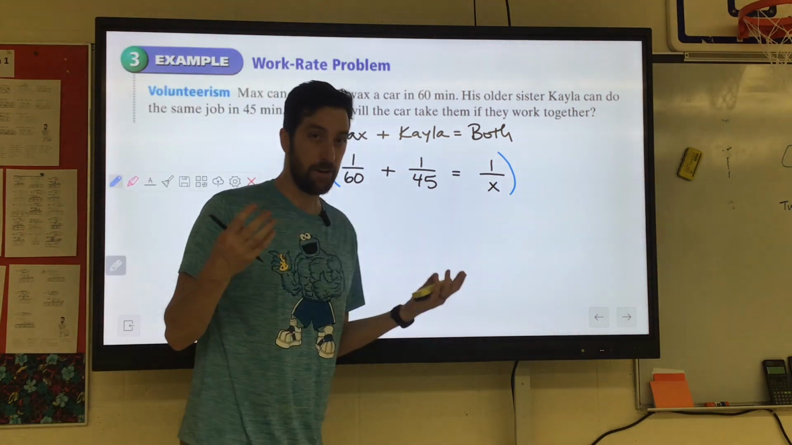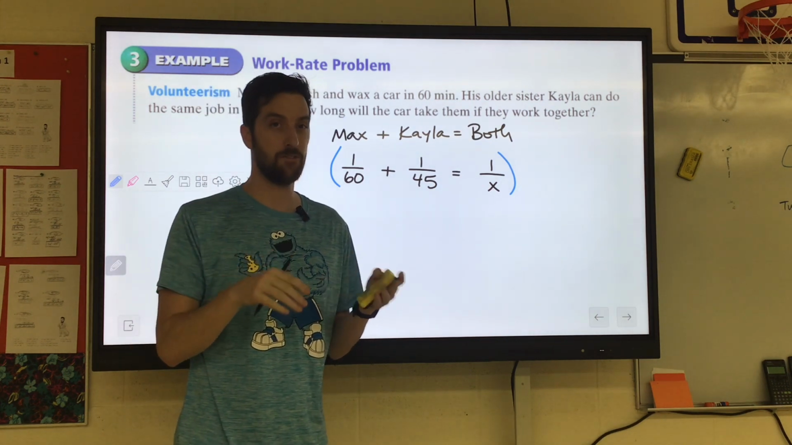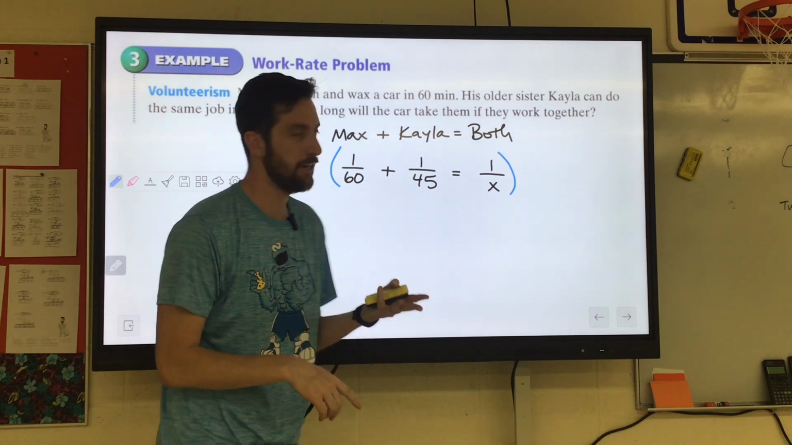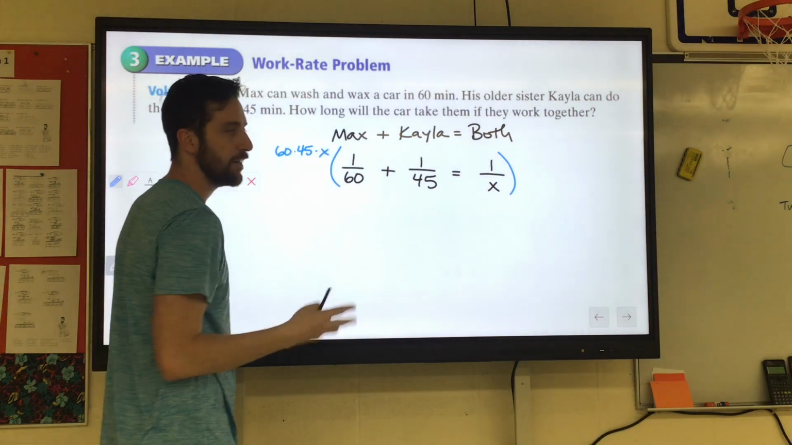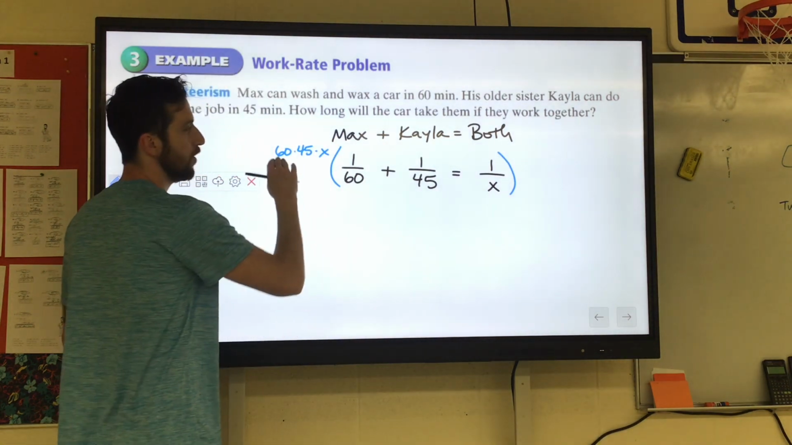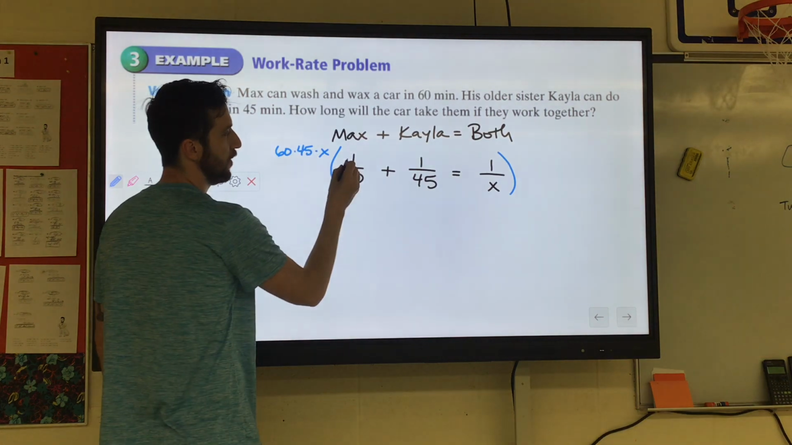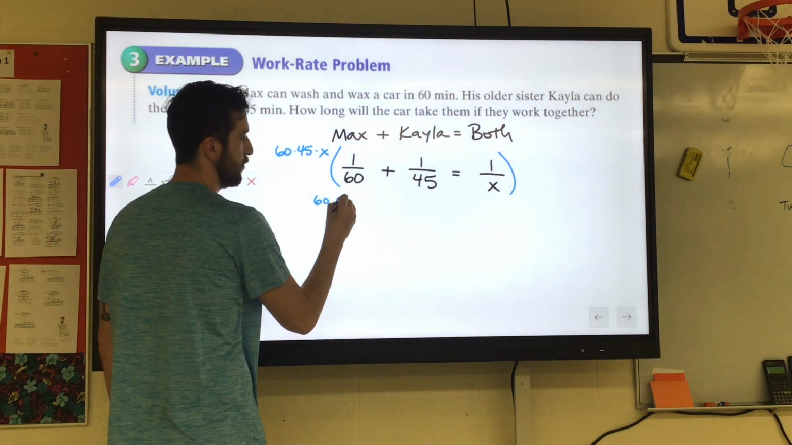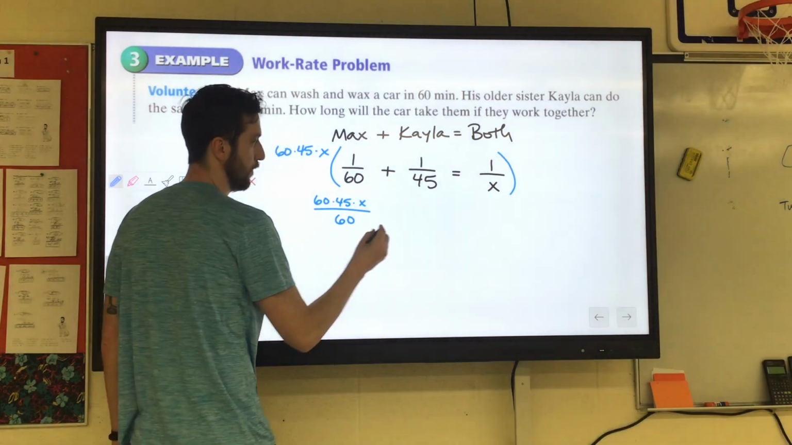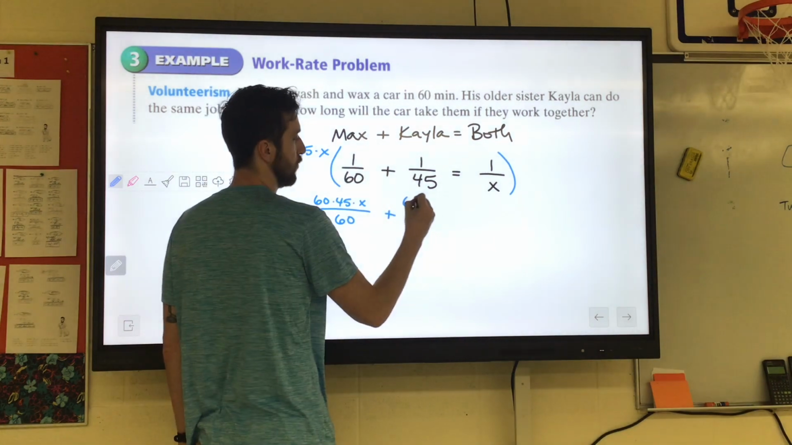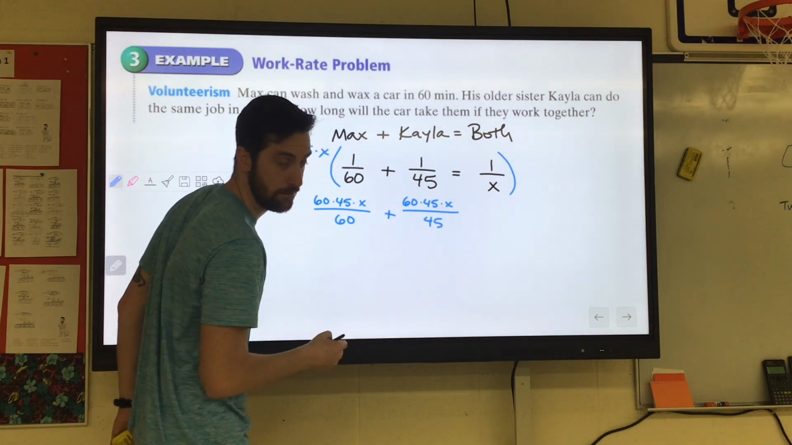Now, we need a common denominator. We could use 180, but let me show you another way you can do it. So like I said earlier, you can always just multiply all of them together. You could say like 60 times 45 times x. And let me show you why that's nice in something like this. If these are all getting multiplied by 1 in the numerator, look at this first fraction. 60 times 45 times x times 1 is 60 times 45 times x over 60. Those 60s are going to cancel out here in a second. Plus 60 times 45 times x over 45. Huh? See anything that's going to cancel out?